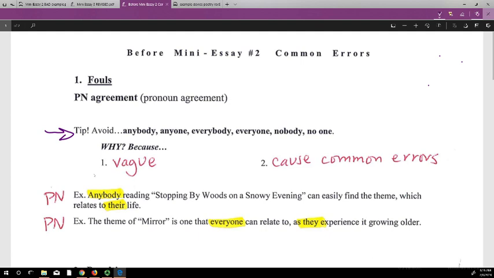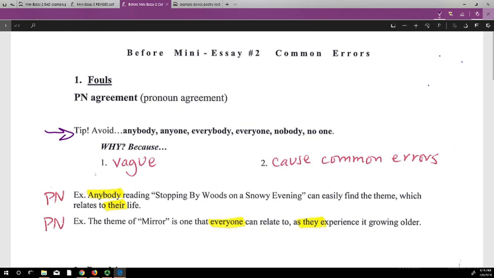Number one, these are vague, right? Being vague is the enemy of specificity. Good writers are specific. Good writers point. If you use a word like anybody, who are you pointing at? We don't know. Please don't use vague words. The second reason why we should avoid these words is they cause common errors, just like what we're talking about now, pronoun agreement.